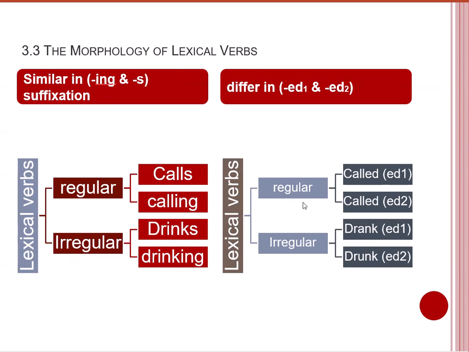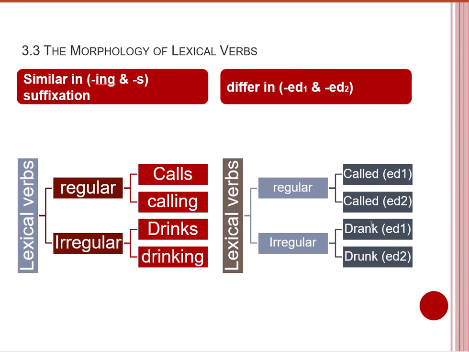While the irregular case would be in the addition of ed, like the verb call would be called in ed1, and with ed2 would be called again. While the irregular verb, you see, drank, there is no prominent or, let's say, overt ed added to the verb drink, so we don't say drinked, right, with ed.